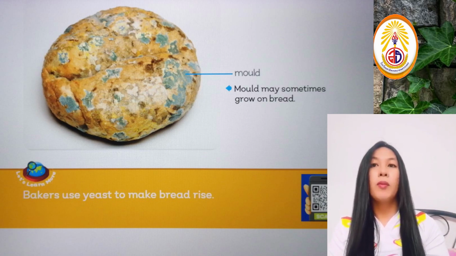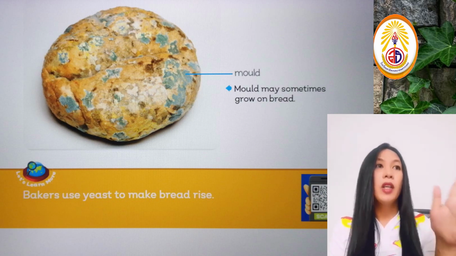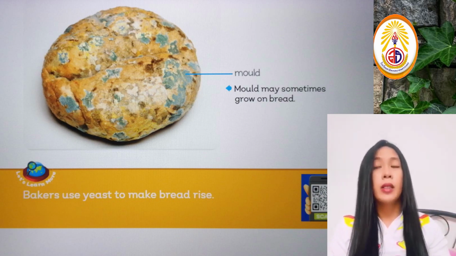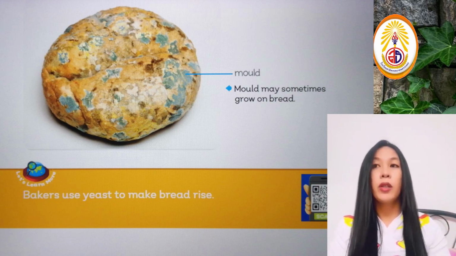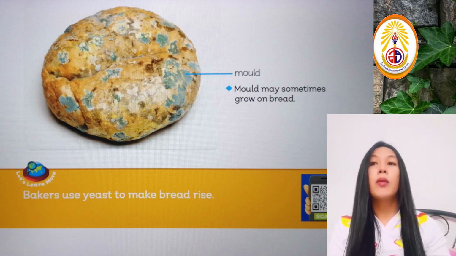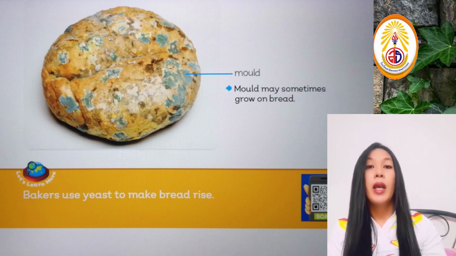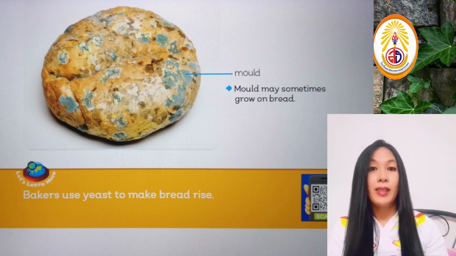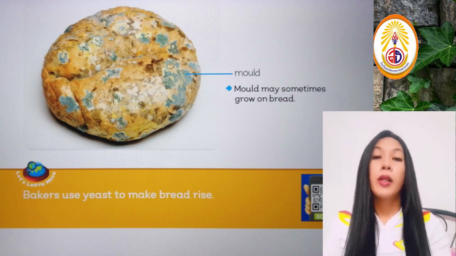Mold may sometimes grow on bread. They also grow in some areas of our house when it's damp or there is a little amount of water. But mostly they grow on bread, for example, when the bread is not good anymore. And molds are dangerous.